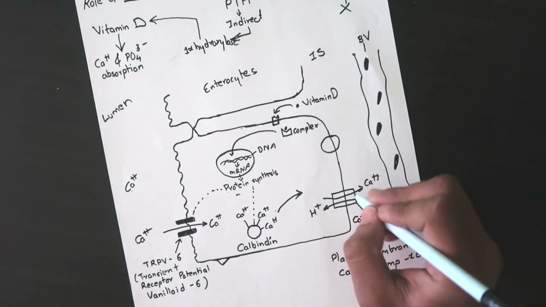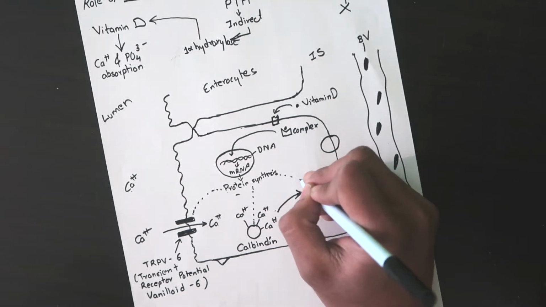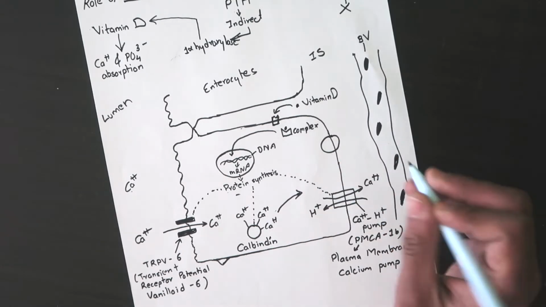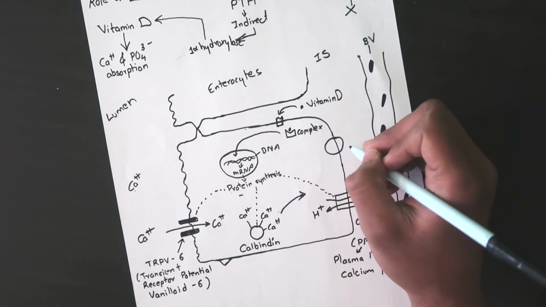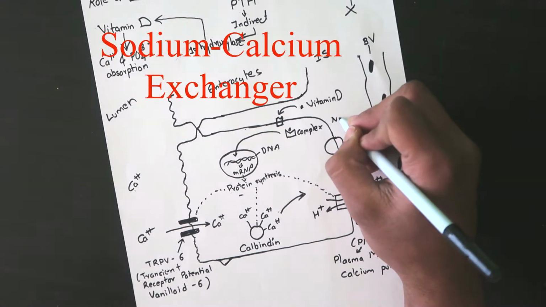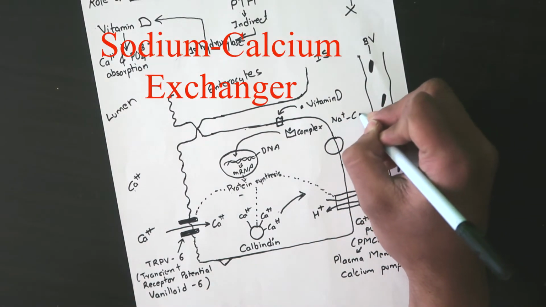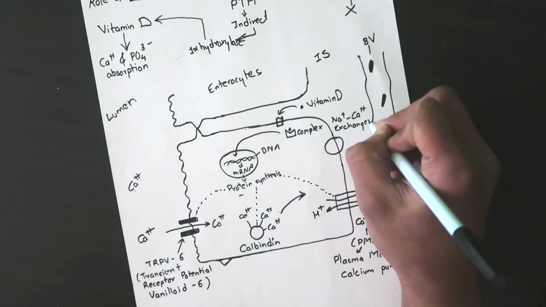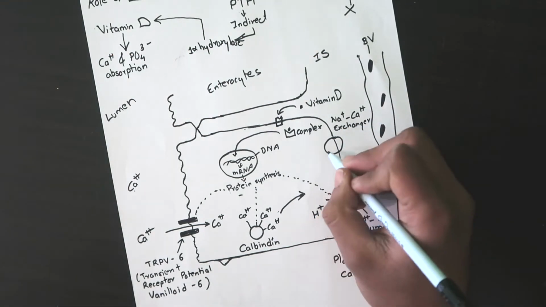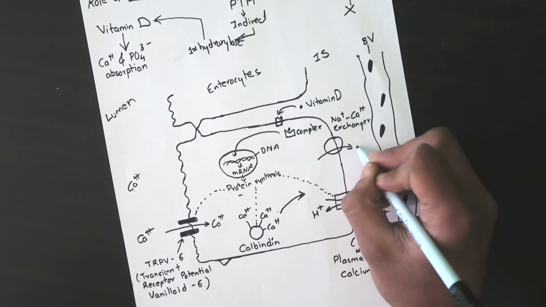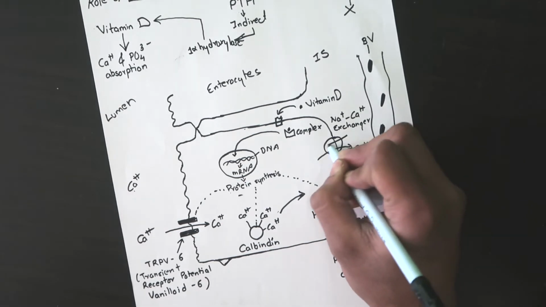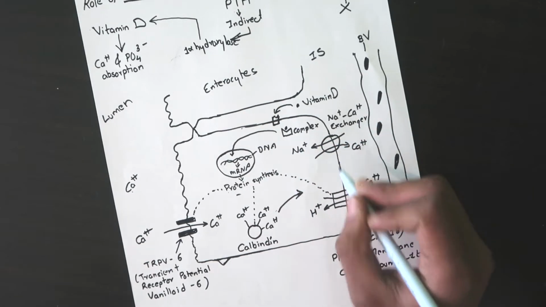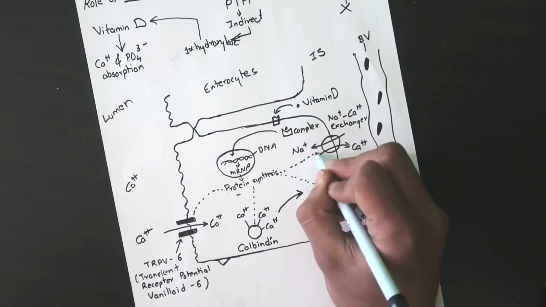Okay, so this is another protein which is formed by the vitamin D. And this one right here is the sodium calcium exchanger. So what does this protein do? It will throw out calcium and it will take in sodium. Hence the name sodium calcium exchanger. And this is another protein right here.